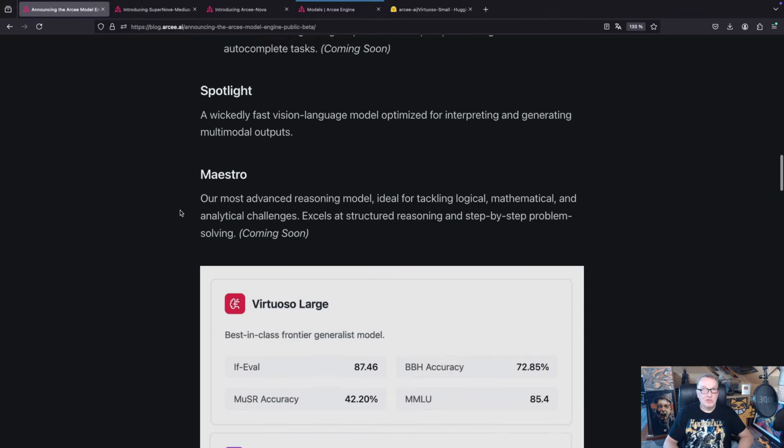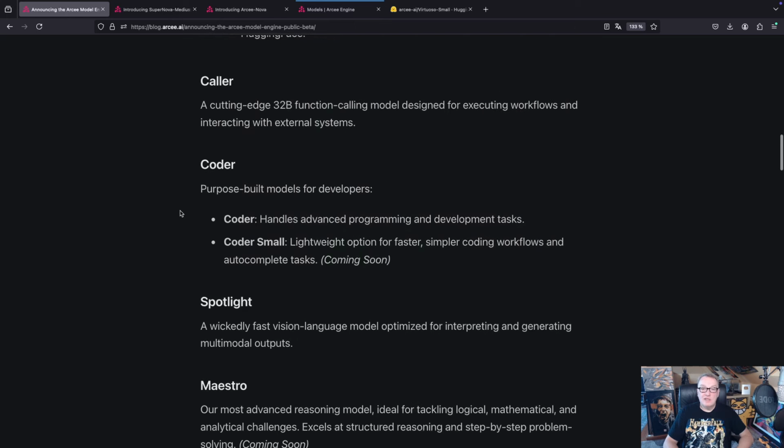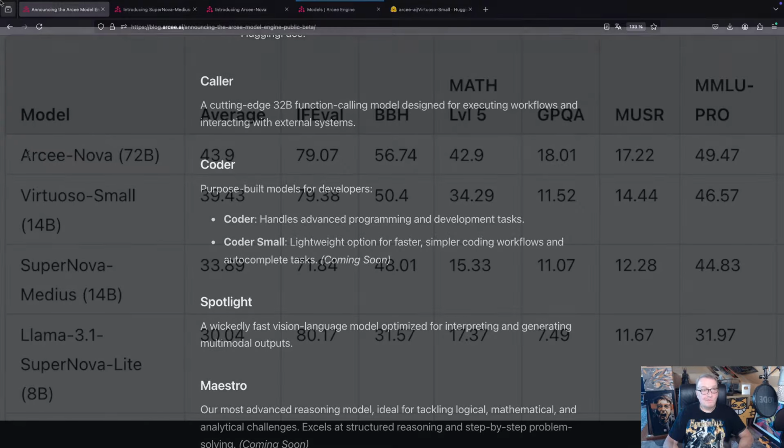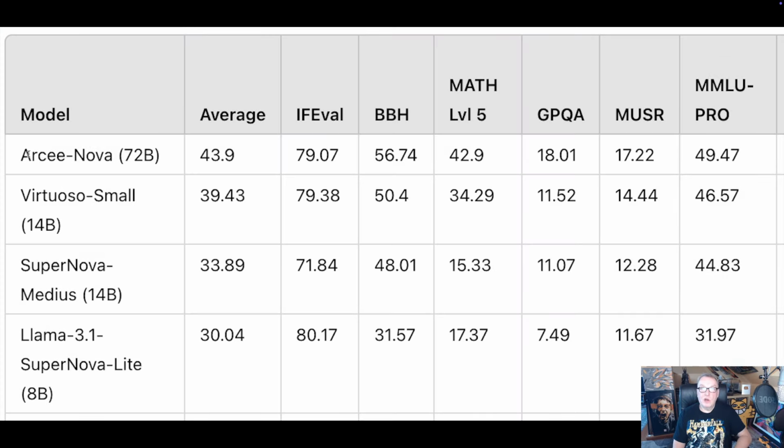You'll see some benchmarks. And in fact, before we dive into testing the models, I wanted to show you how those models compare to some of the previous models that we've built. Here you see benchmarks from the Hugging Face leaderboard for three of our open source models: Llama 3.1 8 billion, Supernova Medius 14 billion, and Arcee Nova 72 billion. And all those three models are open source as well, and you can get them on the Hugging Face Hub if you'd like. And you see numbers for Virtuoso Small, which is 14 billion.